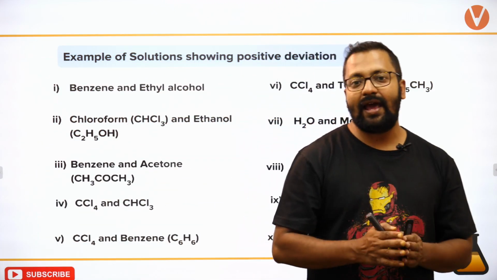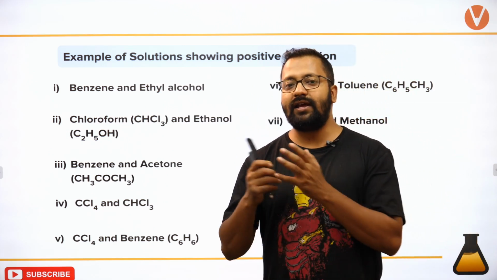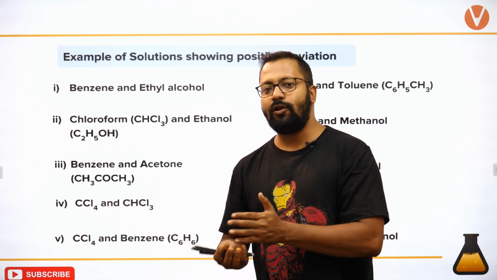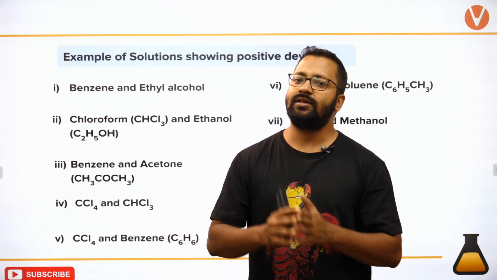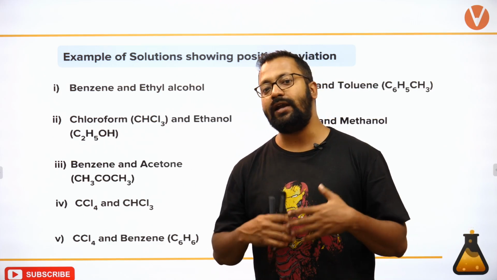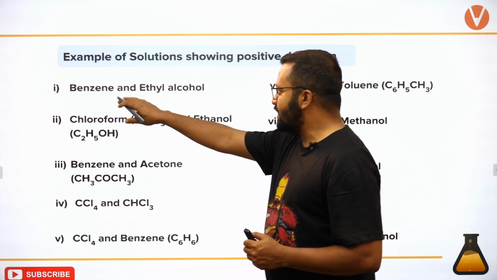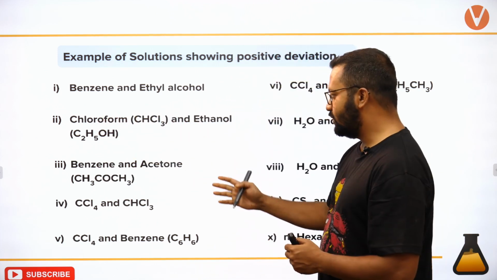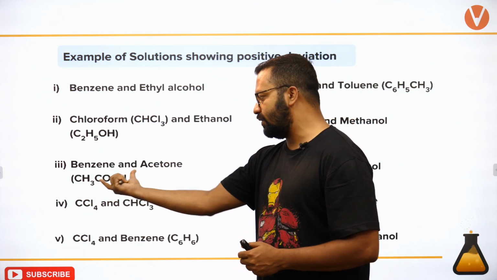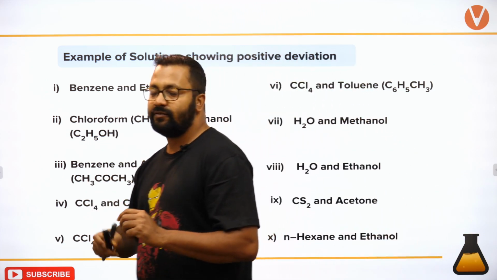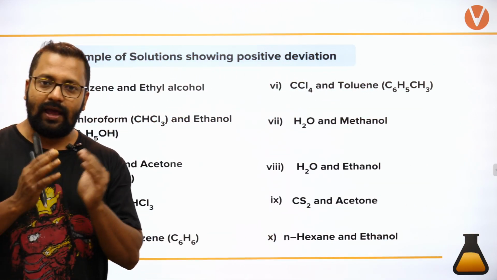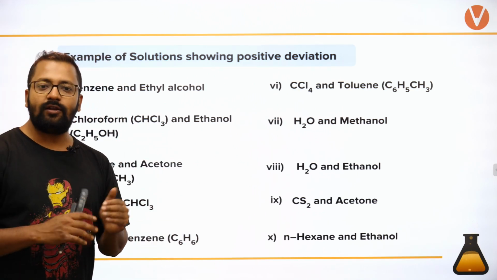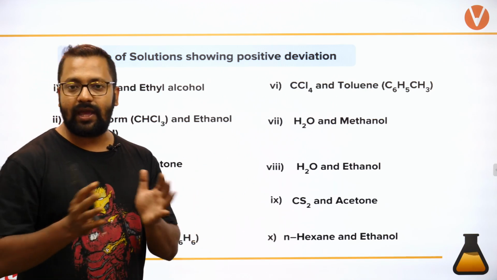Similarly, ethyl alcohol and water. Water has a stronger hydrogen bonding, ethyl alcohol has weaker hydrogen bonding. So ethyl alcohol comes between two water molecules and they start escaping quite easily. So benzene and ethyl alcohol, chloroform and ethyl alcohol, benzene and acetone: two acetone molecules have dipole interaction, benzene will come between them and it will not allow the dipole interaction to take place.